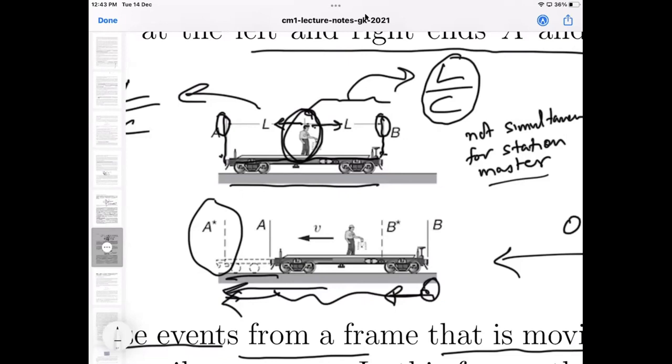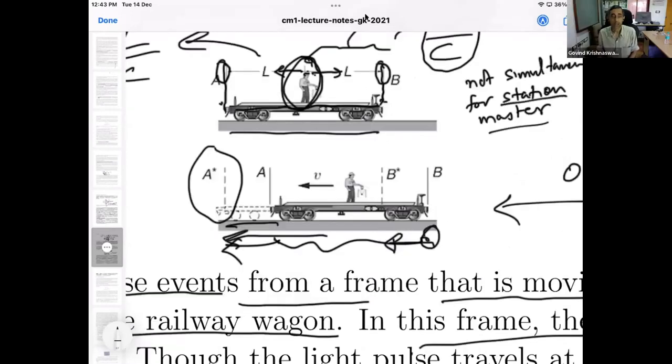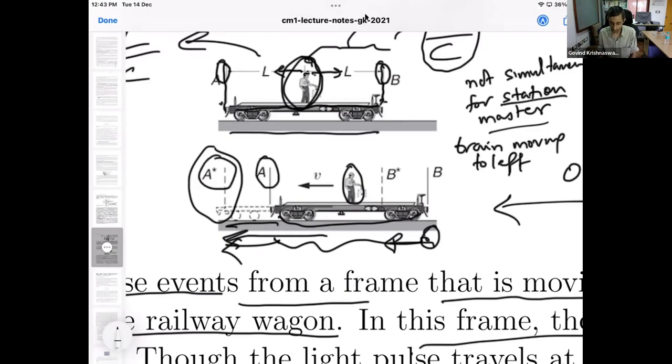Okay, now let us proceed to the station master's frame. In the station master's frame, the train is moving. Let us say the train is moving to the left. So the train which was originally here, according to the station master, when the station master observes that this person has sent out a light signal, let us suppose. Then after some time, the train has moved to the left, and the left end of the wagon has reached this location according to the station master. The right end of the wagon has also advanced and reached this location.